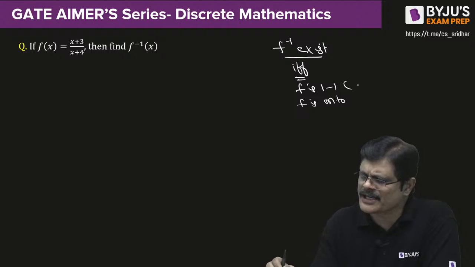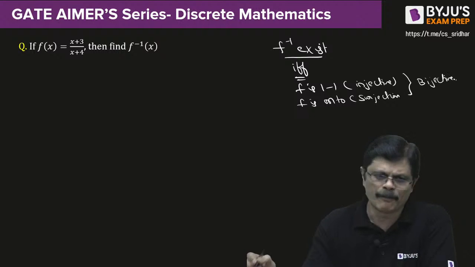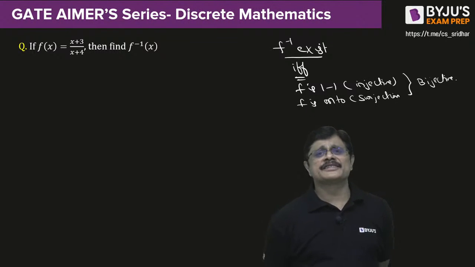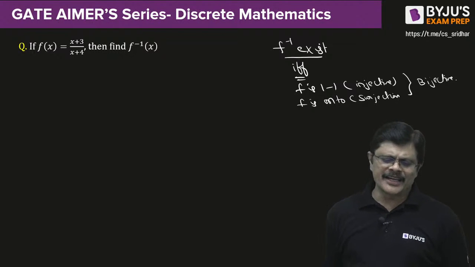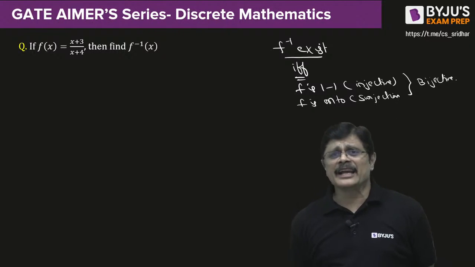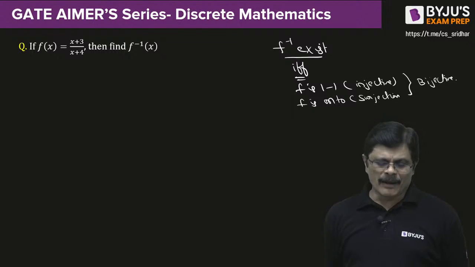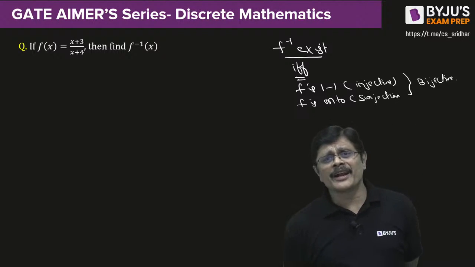The 1-1 function is called an injective function, or injection, and onto is what you call surjection, my dear friends. And if it is both 1-1 and onto, we call it a bijective function. So when f inverse exists, it should be both 1-1 and onto. For finding f inverse, we should have a function which is both 1-1 and onto, then only it is defined. But if you see in this particular problem, domain and codomain or domain and range are not mentioned.